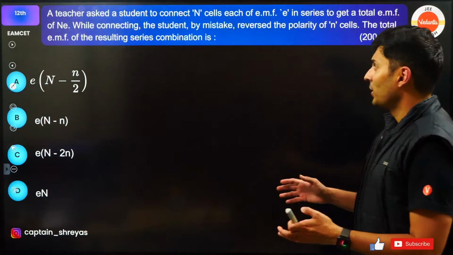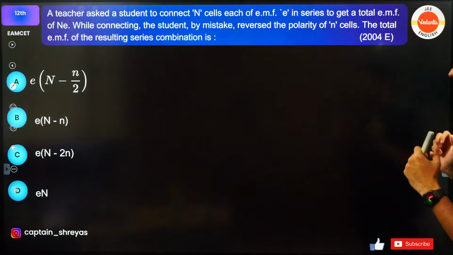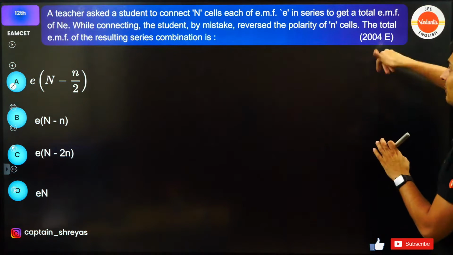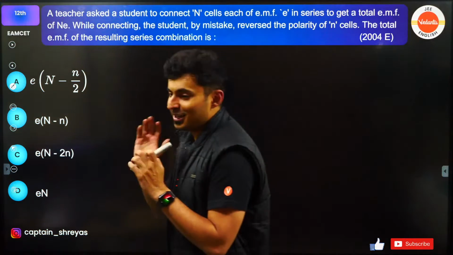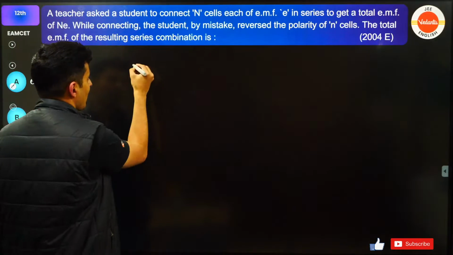So a teacher asked a student to connect N cells, each of EMF E, in series to get total EMF NE. While connecting, by mistake, that student reversed the polarity of n number of cells. So what is the resultant EMF? Beautiful question. So let's try this out.